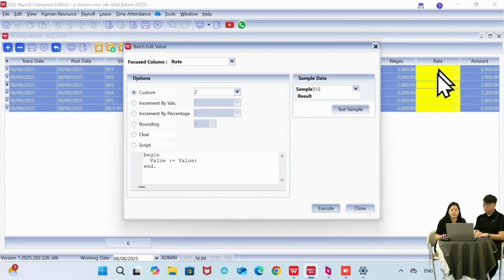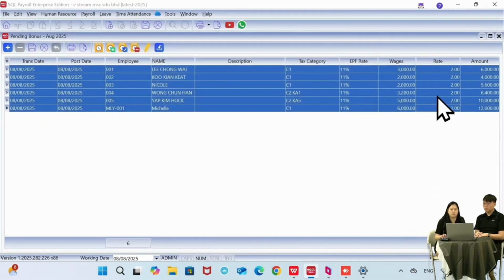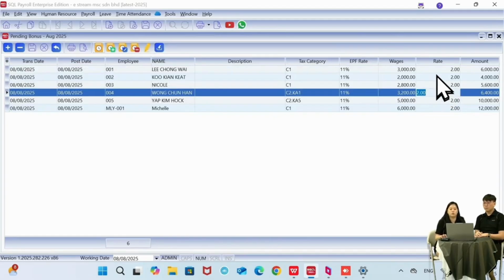Then you can see right now the rate is under 1 only. So I click on execute, click on OK. Then you can see it has already auto updated to 2 for you. So instead of one by one, we can do it in one shot, one lump sum, to edit all the information.